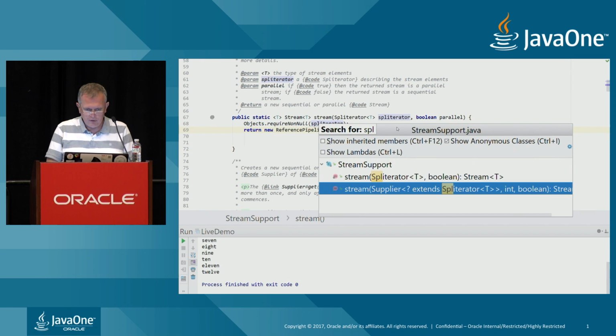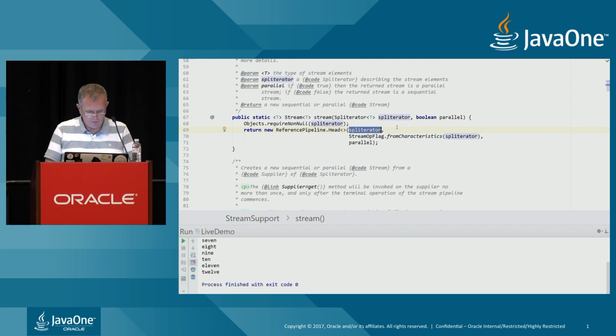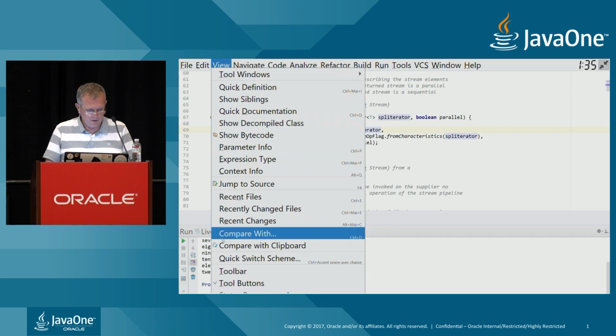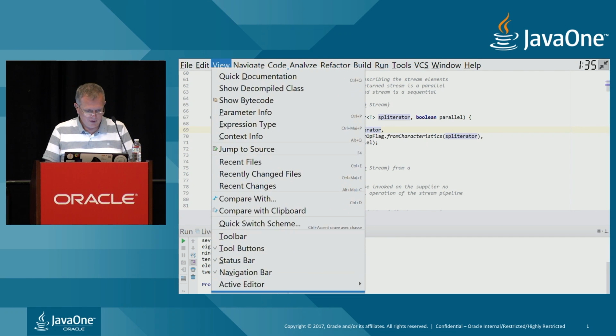If I go back to this spliterator method, I'm in StreamSupport. Hey, sorry guys, I'm in trouble with this presenter mode.